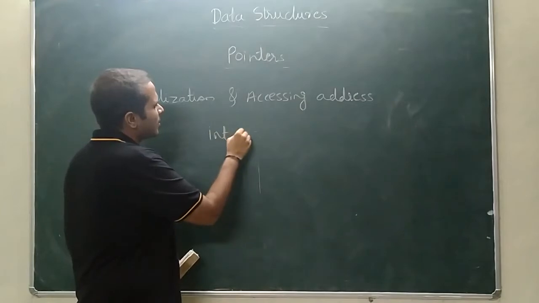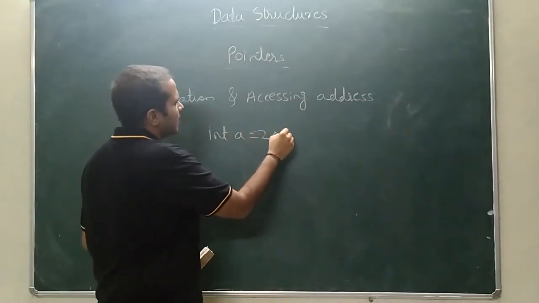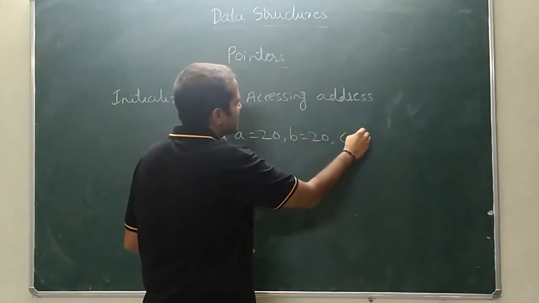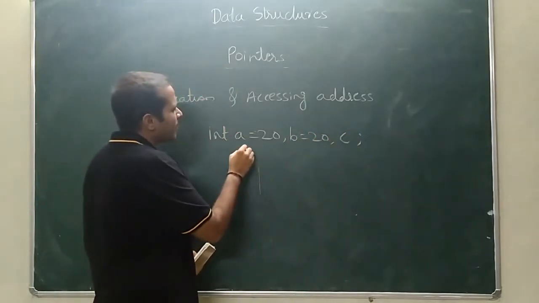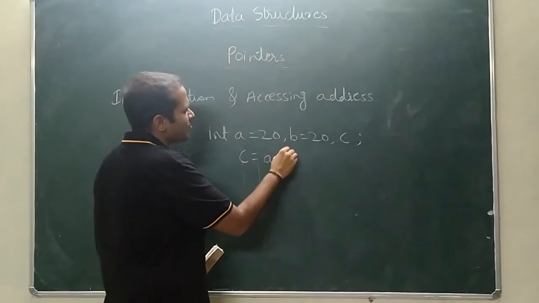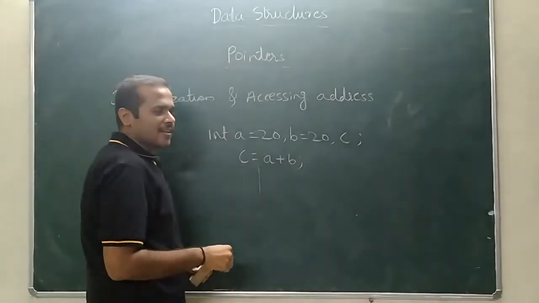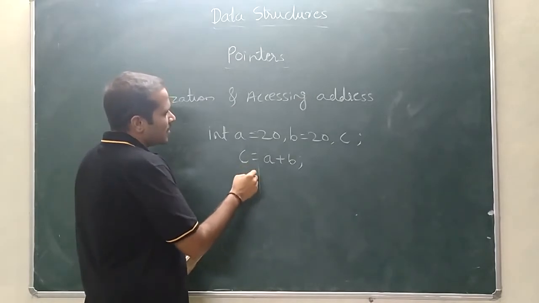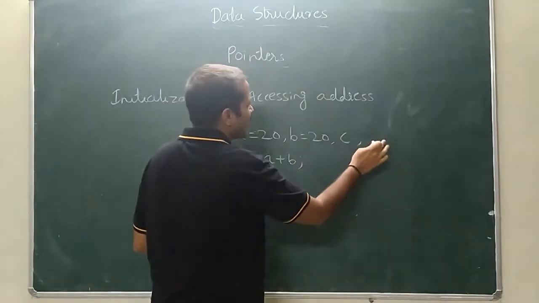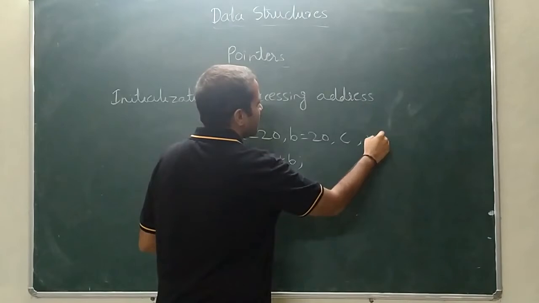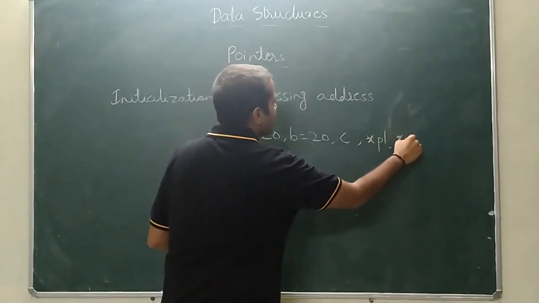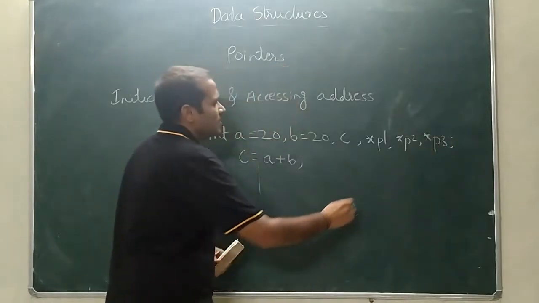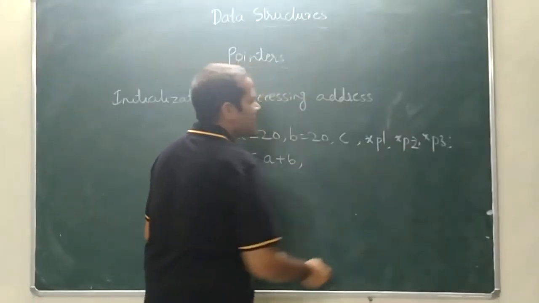Int A equal to 20 and B equal to 20 and C. Now let me add, C equal to A plus B. Now let me declare some pointer variables as star P1, star P2, and star P3.